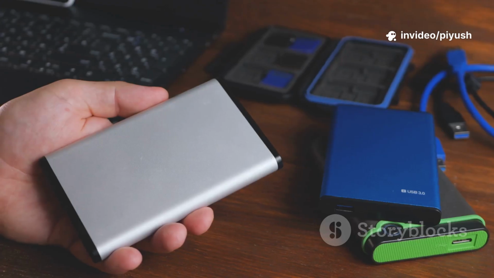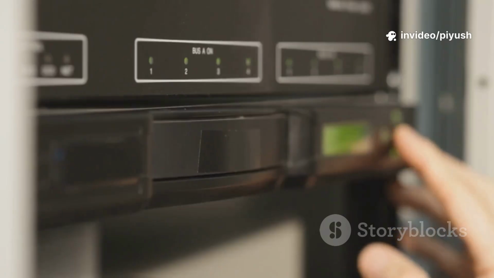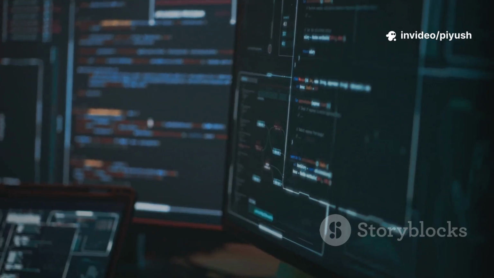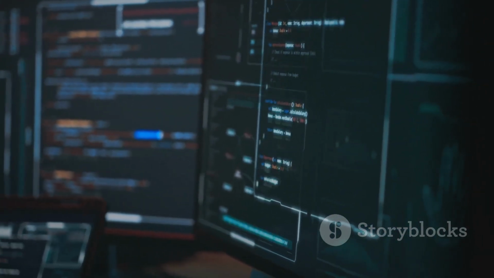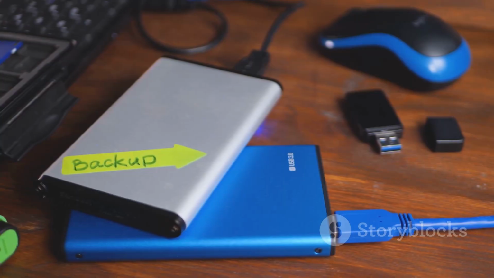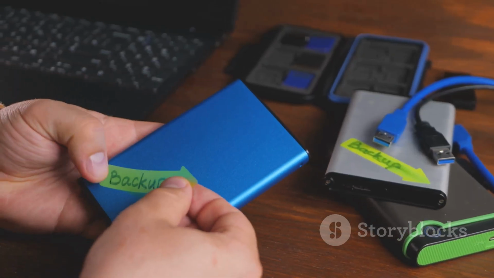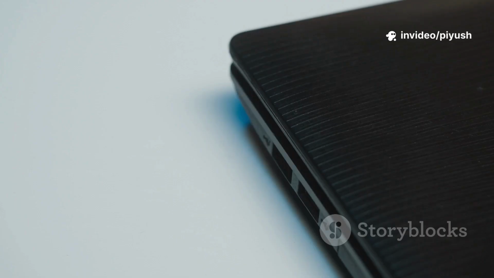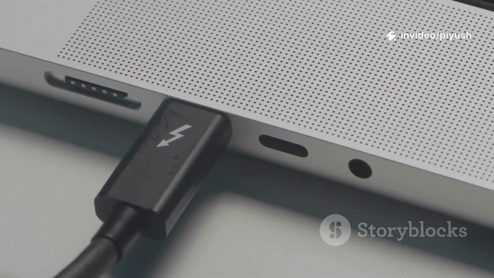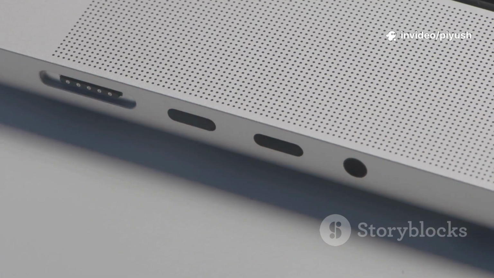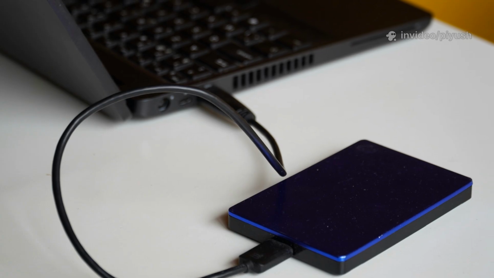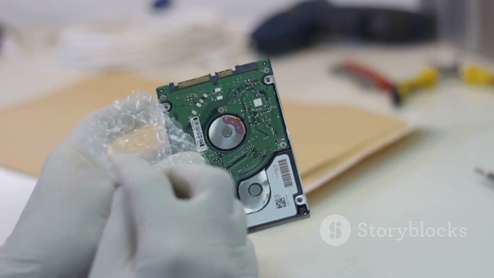There are several ways to perform a backup, and the method you choose will depend on how much data you have and what resources are available. The most straightforward method is using an external hard drive or a large USB stick. You can simply connect the drive to your computer and manually copy and paste all your important folders onto it. This gives you a physical copy that you control completely.